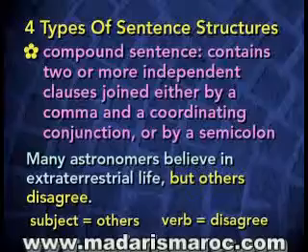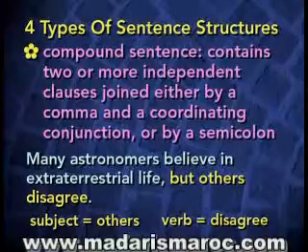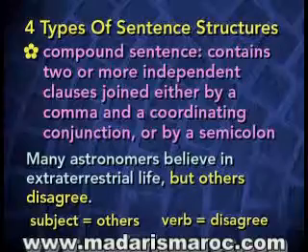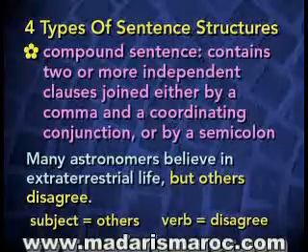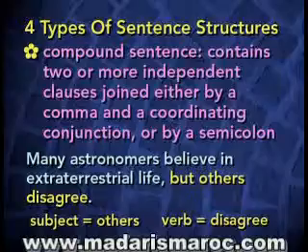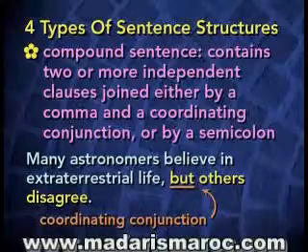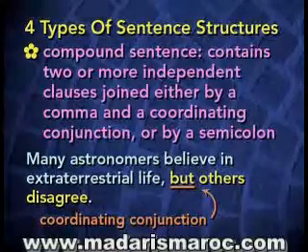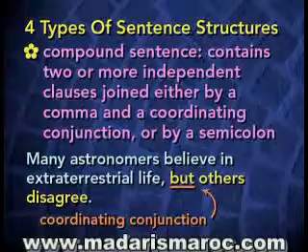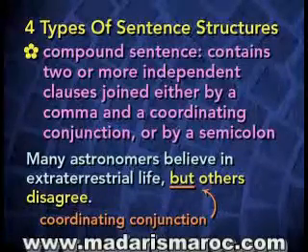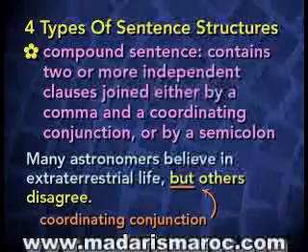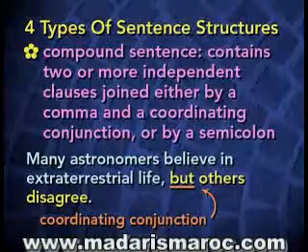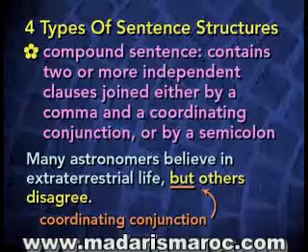In any case, this is another independent clause. So this could have been set up as two separate sentences. But because the ideas are closely connected, the writer wanted to link them. How did he do it? By using a comma and the coordinating conjunction but. Putting that comma and the word but in there makes it easy to connect the two clauses to form one sentence, namely a compound sentence, because it's made up of two independent clauses.